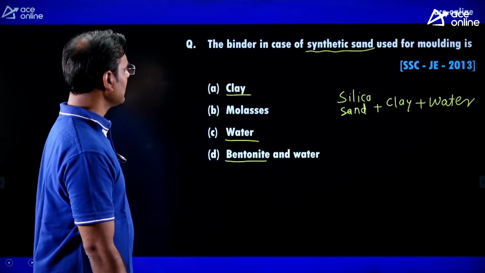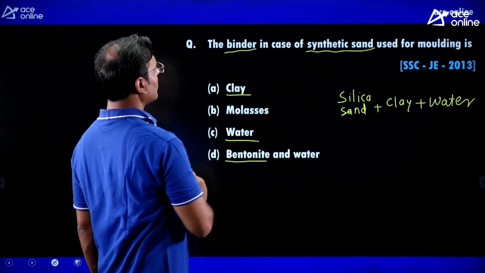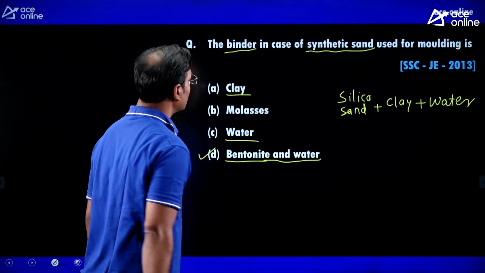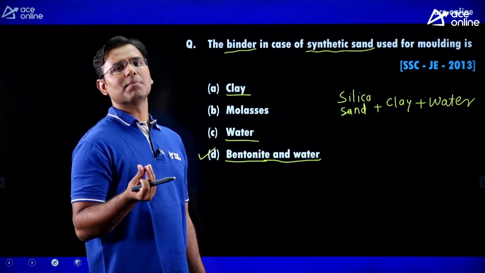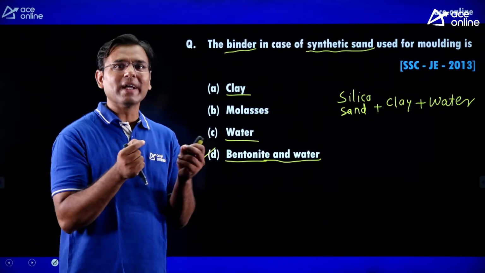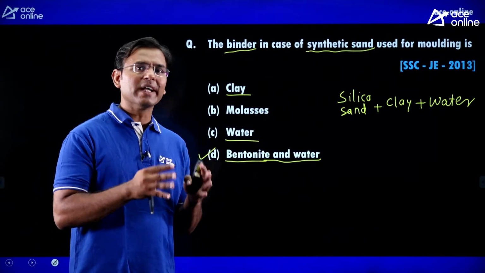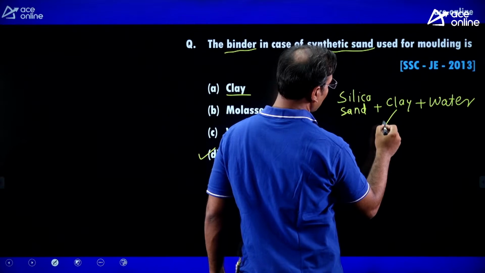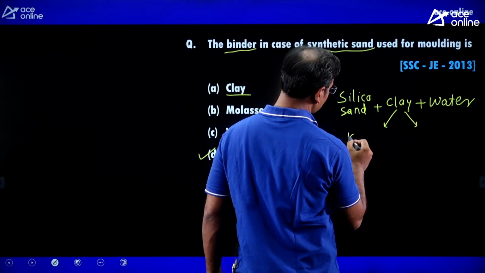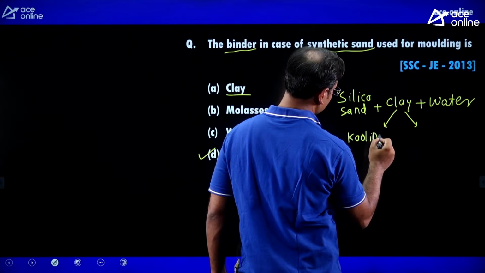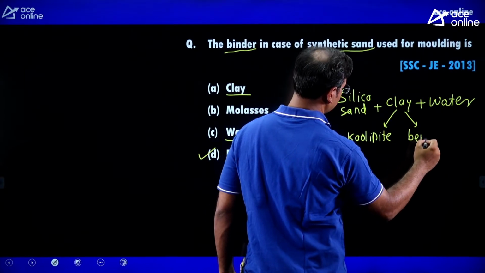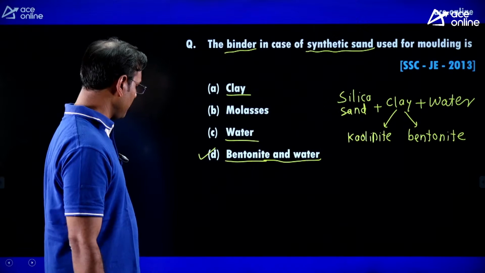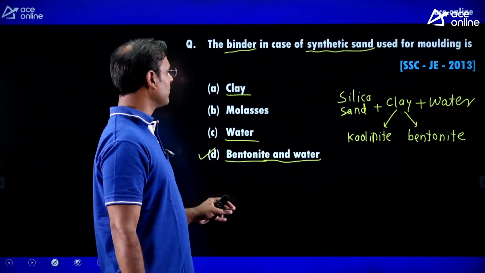Then the binder in the case of synthetic sand used for molding is bentonite and water. The binder binds the number of sand particles, meaning it joins the sand particles and the joint has good strength. Bentonite is one type of clay. There are two types of clay, guys: one is kaolinite and one is bentonite. Out of these, bentonite is most commonly used, and water is also used as a binder.